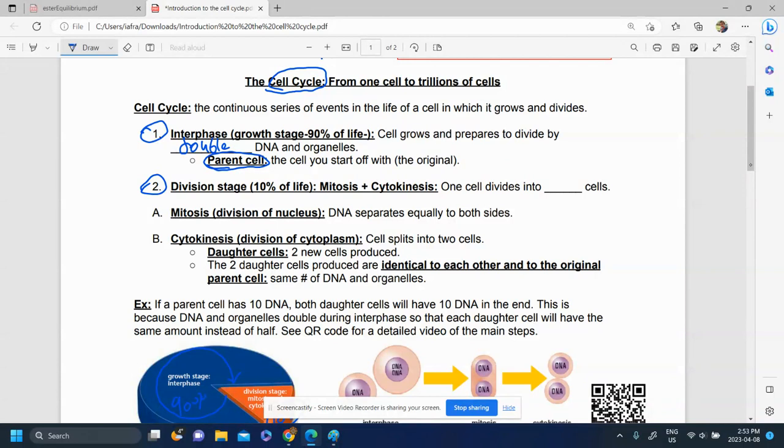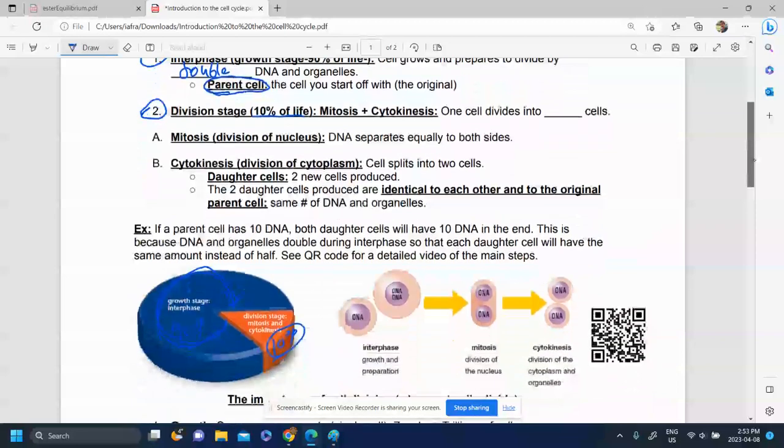So the parent cell will prepare to grow, so double DNA, double organelles. Then when it's ready to divide, it'll enter the division stage, which is 10% of the cell's life. Division actually consists of two parts. There's mitosis and cytokinesis. We're going to see those two parts later on. But the idea with the division stage is that the one cell divides into two cells. And those two cells are called daughter cells.